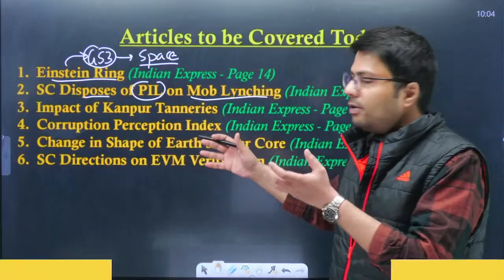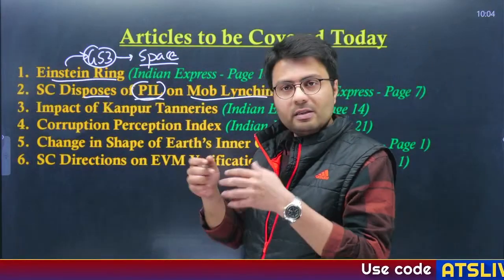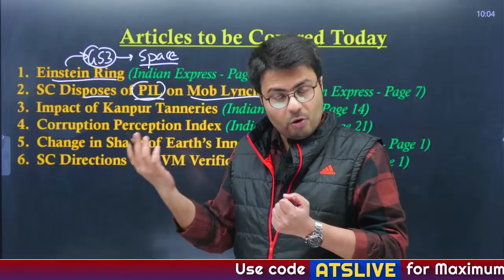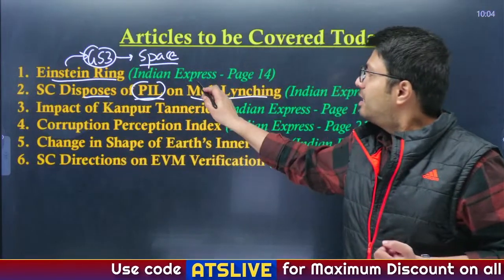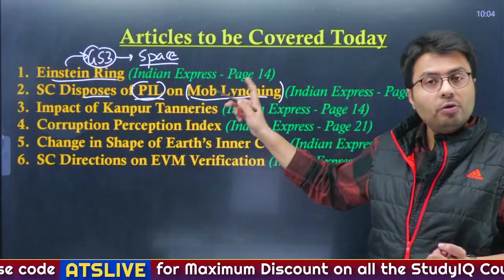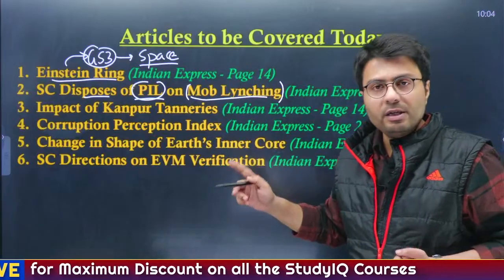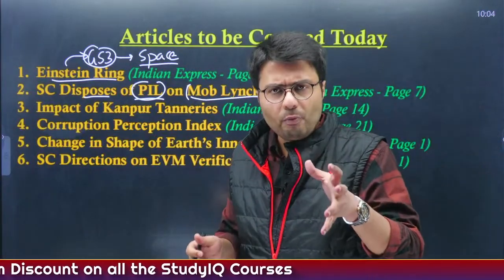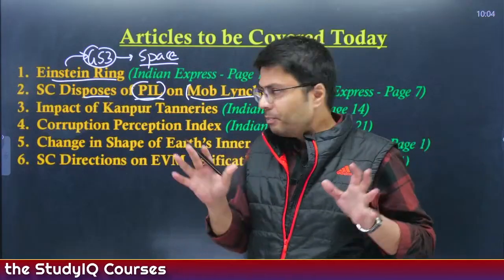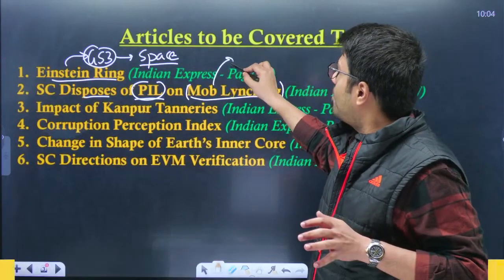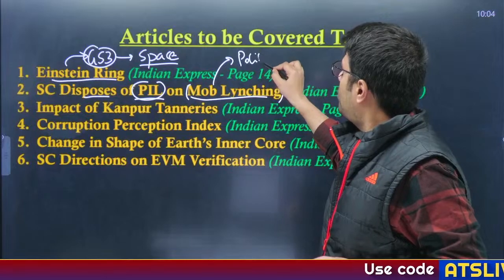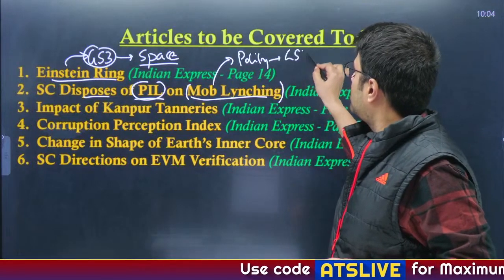So, we'll understand first of all what are the basics or what is actually a public interest litigation or PIL and how this can be used to control instances of mob lynching, which we understand is a big problem that exists in Indian society. Right now, such discussions are important from polity syllabus. Therefore, it is a part of GS paper 2 syllabus.